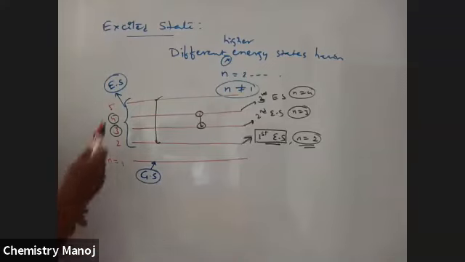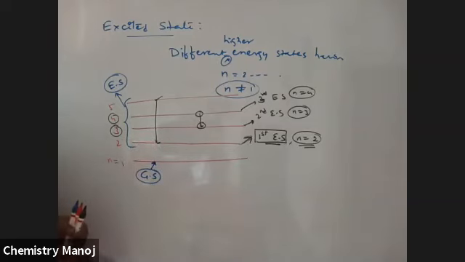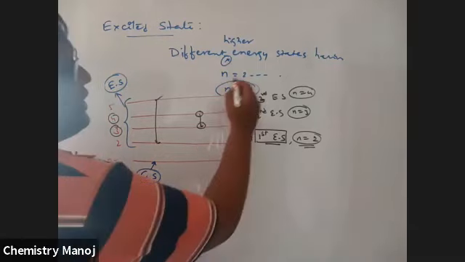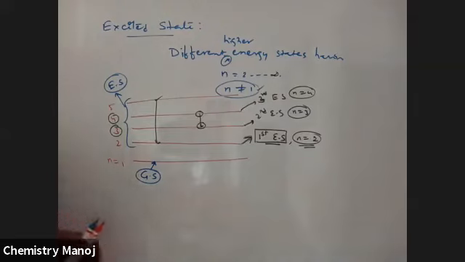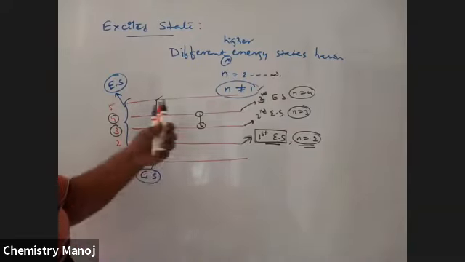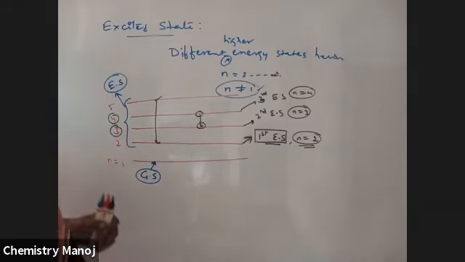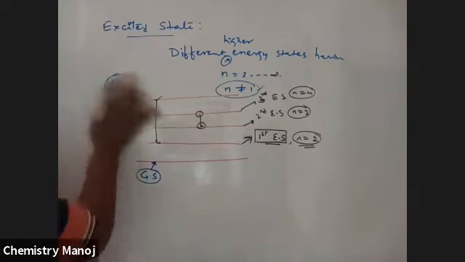So these are energy states. Energy states having more energy than the ground state are called excited states. There are several excited states. For excited states, n is equal to 2 to infinity. For ground state, n is equal to 1. For excited state, n is equal to 2 onwards. So n is equal to 2 is the first excited state. Next frequently used word is ionization energy.